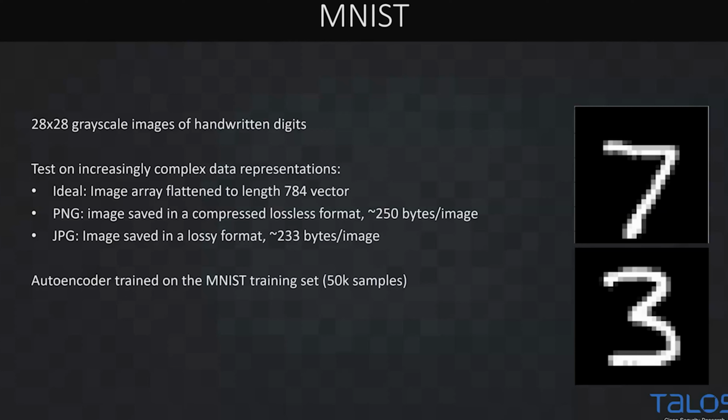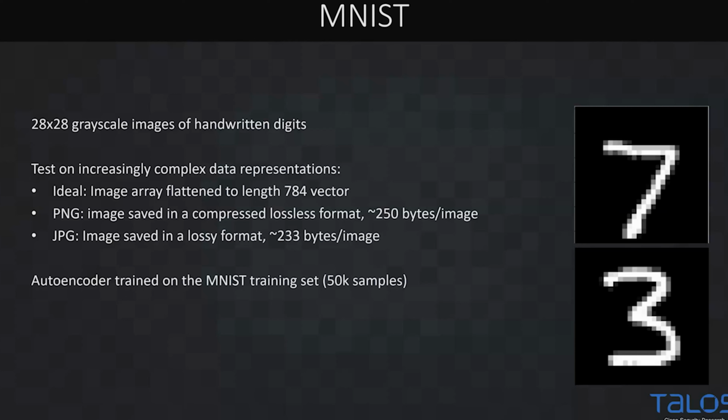So we're going to challenge the network that way, and then we're going to challenge the network even more by representing this data in a couple of formats. The first format is the idealized format, where you just take your input and flatten it, and you get a fixed length 784 vector for basically NumPy, where each byte is 0 to 256 for its brightness value. And so this is always fixed. So at least our vertical features are going to be consistently aligned in the bytes.